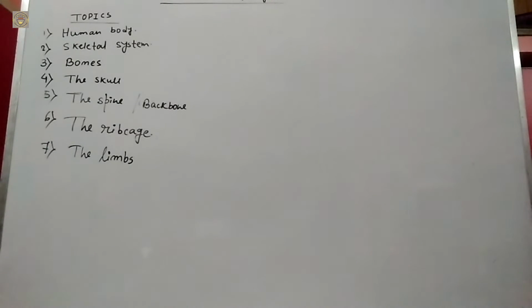Bones have an outer layer of hard and compact bone, which is very strong and tough. But inside they have spongy bone, which is lighter. So outside, the bone has a hard cover, and inside the bone has a spongy part which is very light. In the middle of the bones, the jelly-like substance is called bone marrow.